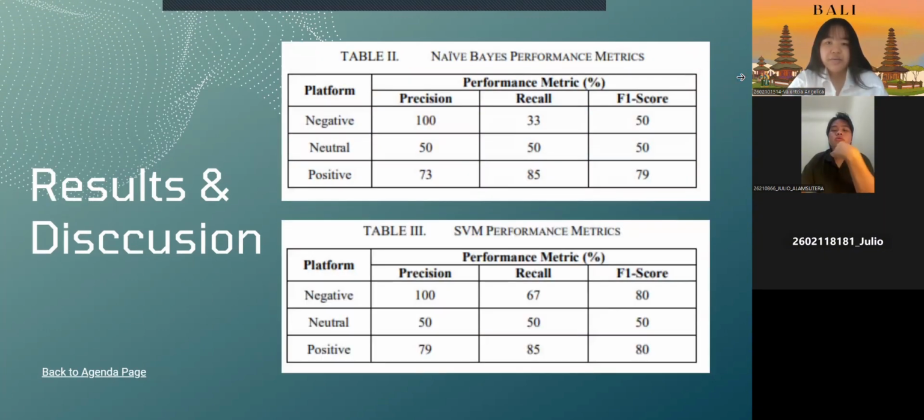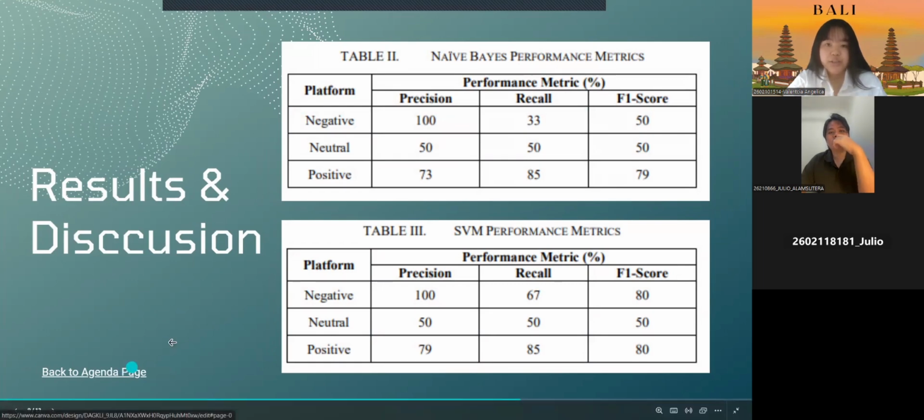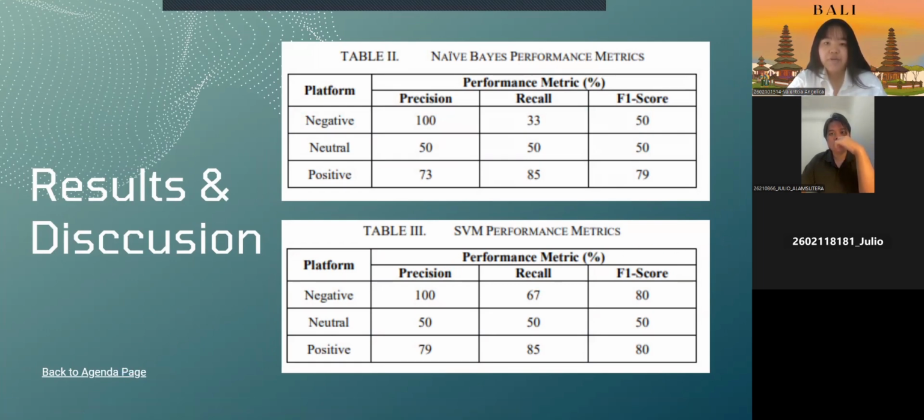Next. And here is the table of the performance evaluation for those two models. For Table 2, the naive Bayes performance metrics, we use precision, recall, and F1 score to evaluate the model. For Table 2, we use the TikTok Shop platform as it achieves the highest among the two platforms on the naive Bayes model.